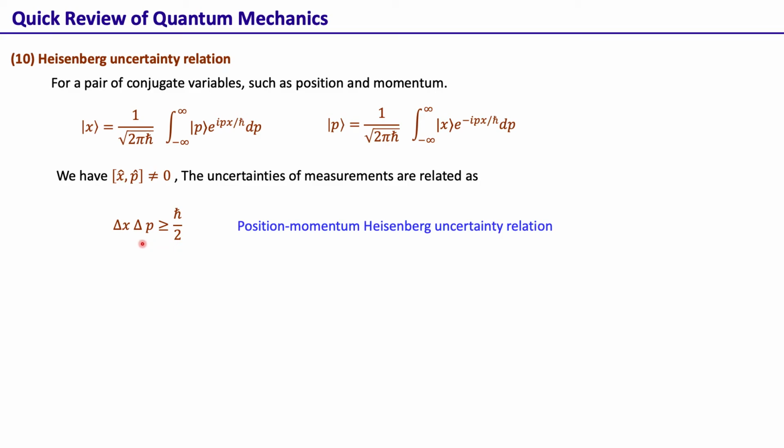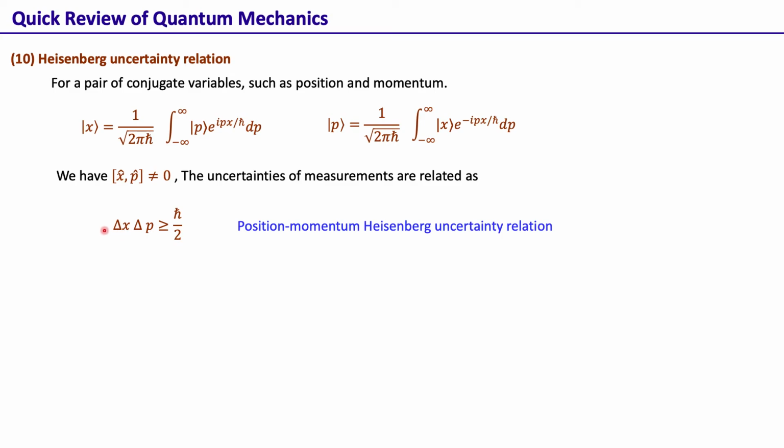So this basically says that both the position and momentum cannot be measured with infinite accuracy simultaneously. If we can measure the position very accurately, then of course we can't measure the momentum very accurately. Of course one can have an infinitely accurate measurement of position. For example, if something is in a position eigenket, then we can measure the position exactly.